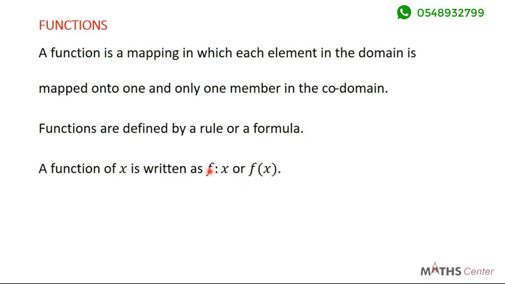Remember, you can use any letter in place of f here. So it can be g of x, it can be h of x, but because it's a function, we usually use the letter f. So you are going to see f most of the time.